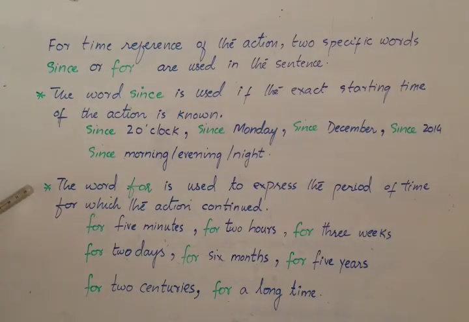And the word for is used to express the period of time for which the action continued. और दौरानिया बताने के लिए, पीरियड ऑफ टाइम बताने के लिए हम क्या यूज़ करते हैं? वी यूज़ फॉर एग्जाम्पल, फॉर पीरियड ऑफ टाइम, फॉर 5 minutes, फॉर 2 hours, फॉर 3 weeks, फॉर 2 days, फॉर 6 months, for 5 years, for 2 centuries, for a long time. Okay?